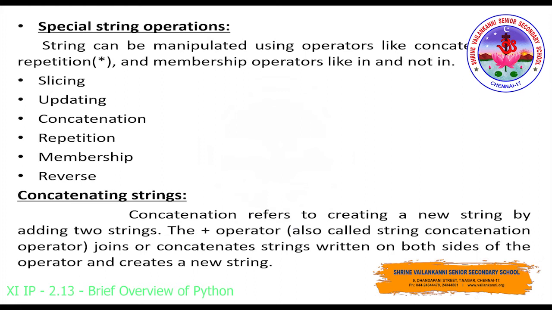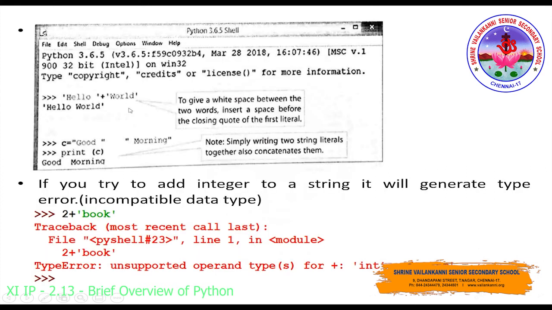So concatenating, we have discussed a lot regarding this, which means you can create a new string by adding 2 strings together. Concatenating means joining 2 strings together by using the plus operator. So when you use the plus operator between the 2 strings, that is called concatenation. Got it. And let us see how to use this concatenation operator.